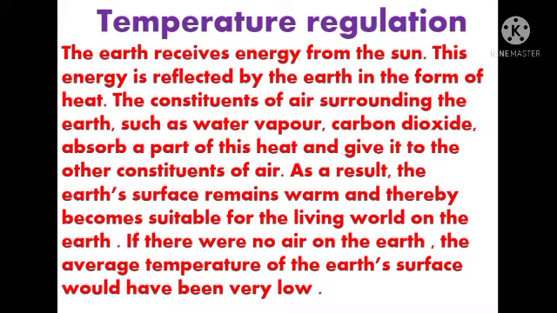See, the constituents of air surrounding the earth are such as water vapor and carbon dioxide. So what they do? Water vapor and carbon dioxide absorb a part of this heat which is received by the earth, and when they absorb heat, they give it to the other constituents of the air, the other matter which is present in the air. And when they pass this absorbed heat to other matter, what happens? The earth's surface remains warm and thereby becomes suitable for the living world on the earth.